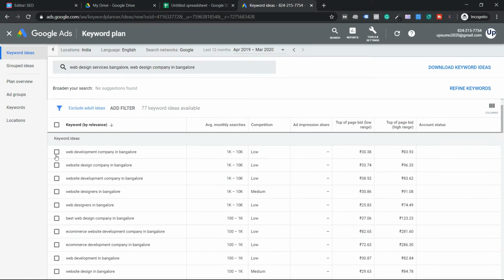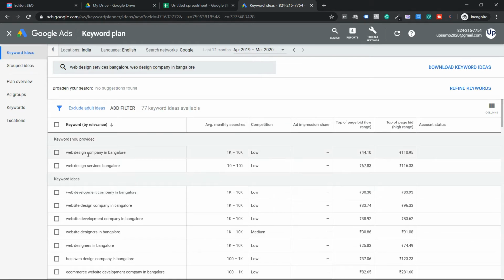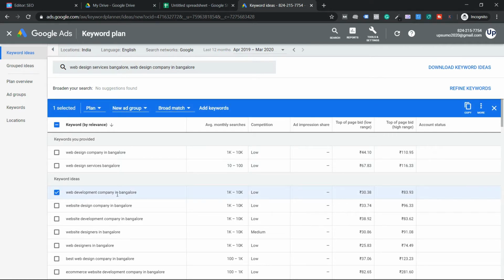Let me see which ones are relevant. These are two keywords I got ideas from: web design company in Bangalore and web design services Bangalore. So let me see what others are relevant. Web design company in Bangalore, is it relevant? Yes. Is it having good search volume? Yes. As of now, I can't do the competitive analysis here. If you have Ahrefs, you can do it all at once there. I'll teach you that, but understand the commercial intent. It looks pretty clear. He's looking for a service.